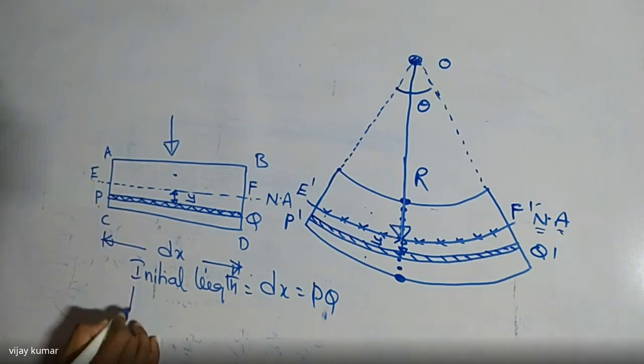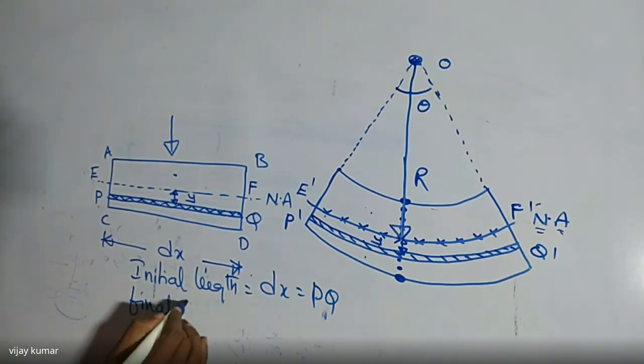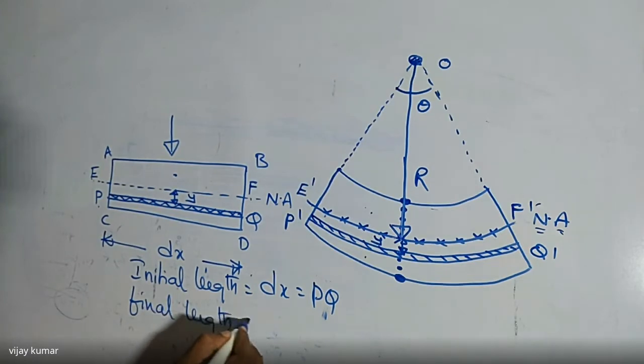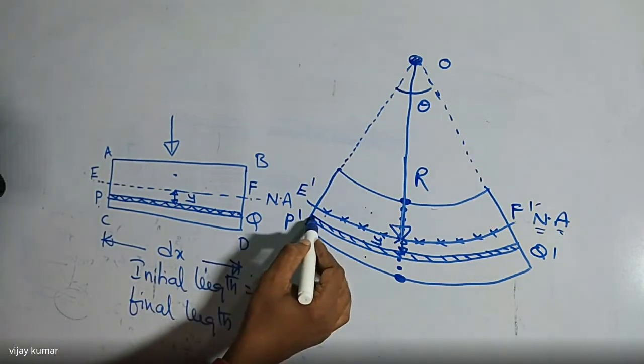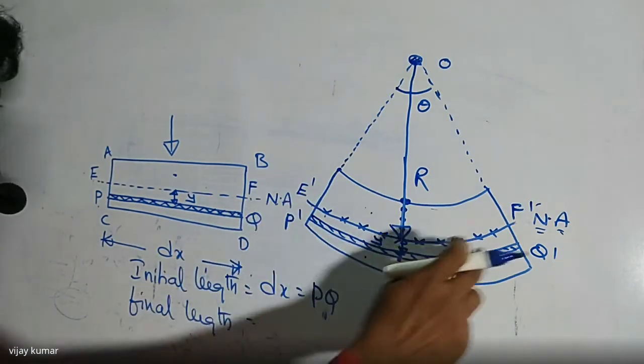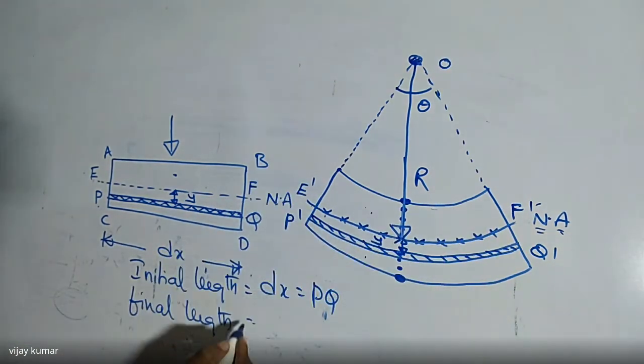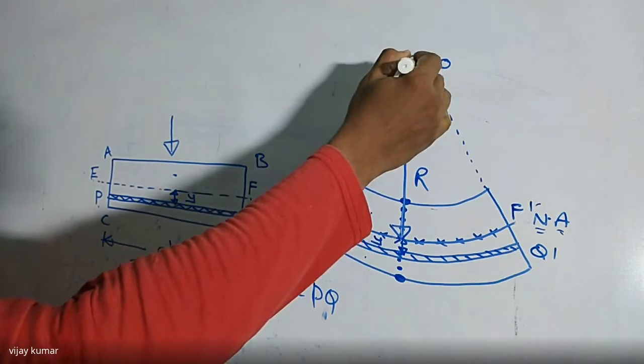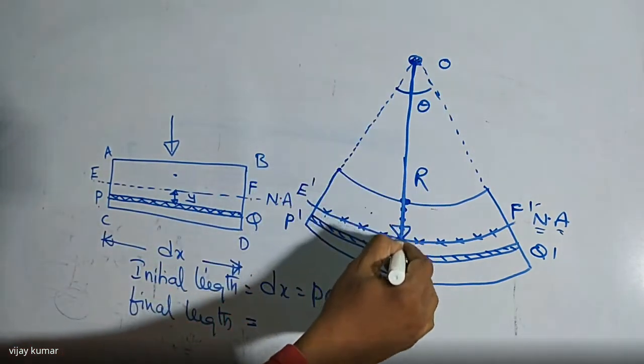And the second one is, what is the final length? The final length is not flat, it is in the form of a curve. So how to find the length of the curve? The length of the curve, the arc length, is always defined as r into theta.